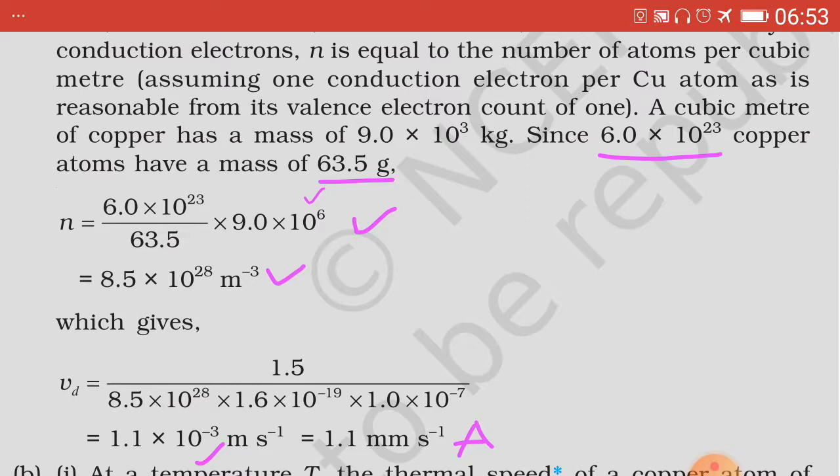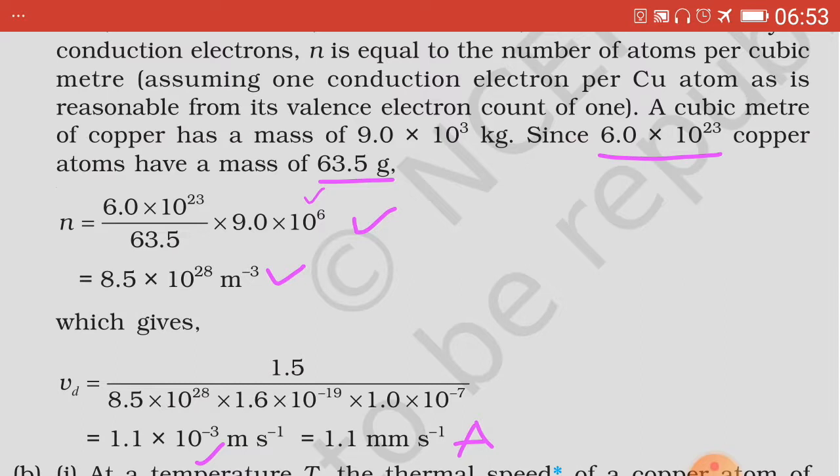Substituting the values in the respective order, which is equal to 1.1 × 10^-3 meter per second is the answer of drift velocity, which has been tick marked.